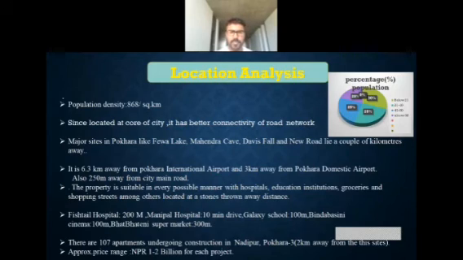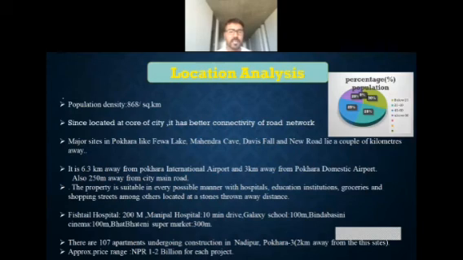So the property is suitable in every possible manner, with hospitals, education institutions, grocery and shopping streets, among others, located at a stone's throw distance. Fishtail Hospital is around 200 meters away, Manipal Hospital is about a 10-minute drive from that location, and a school is about 100 meters away. Similarly, cinema halls and supermarkets are very near that area.